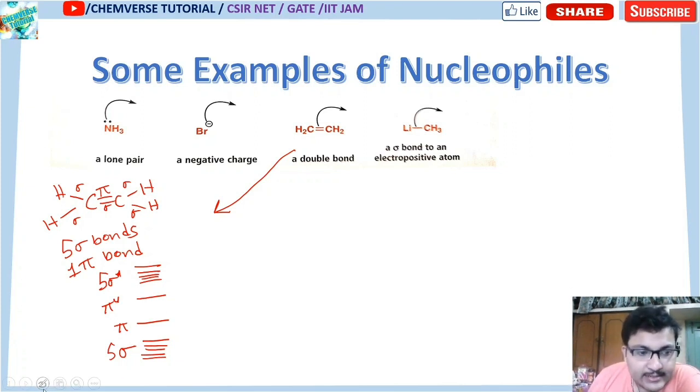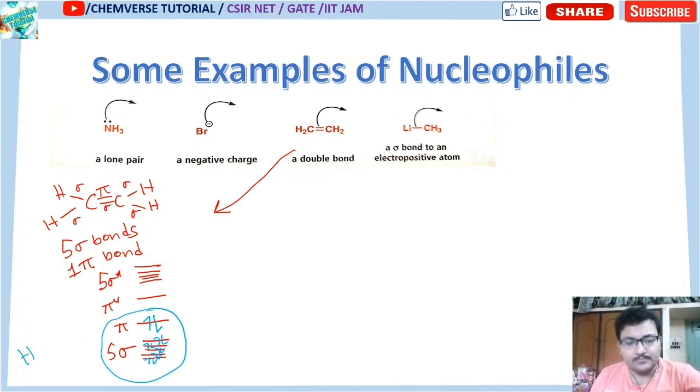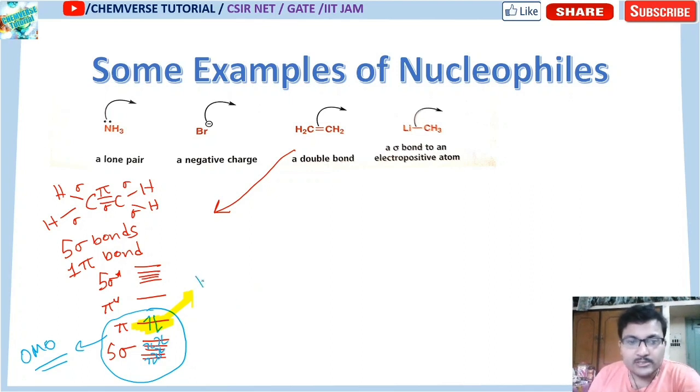So what I can say is that electrons are filled in these orbitals: 1, 2, 3, 4, 5, 6, 7, 8, 9, 10. So there are 10 sigma electrons in the 5 sigma bonding orbitals, and 1 pair of electrons in the pi bond. Up to this they are called your occupied molecular orbitals. And among these occupied molecular orbitals, if I highlight this position, this is nothing but your HOMO.